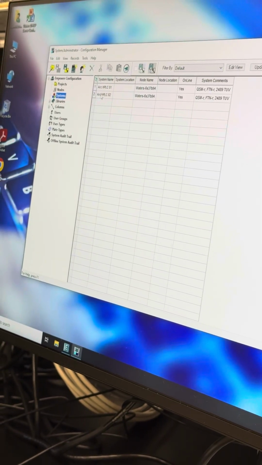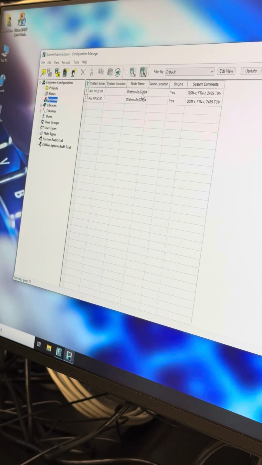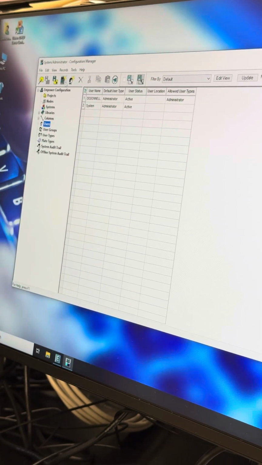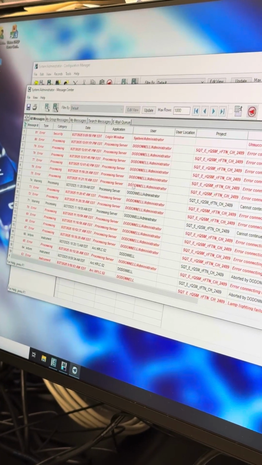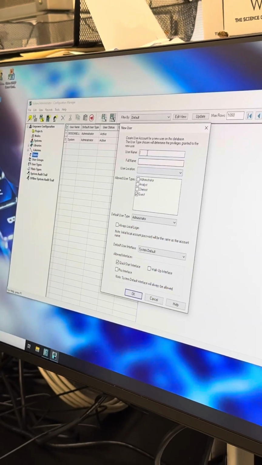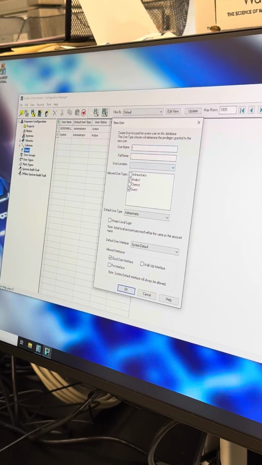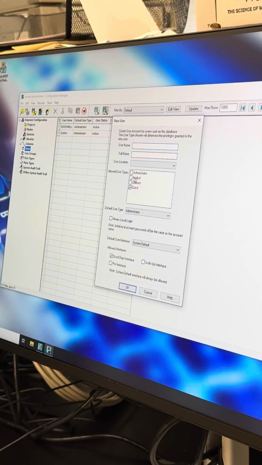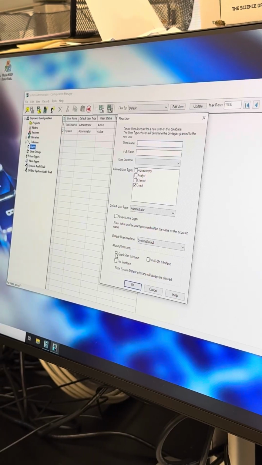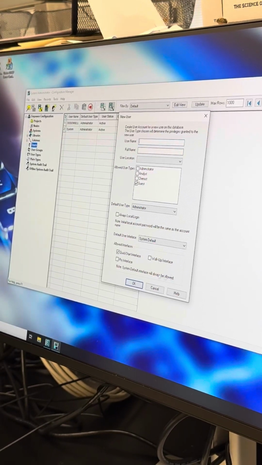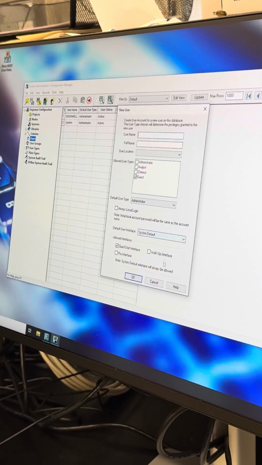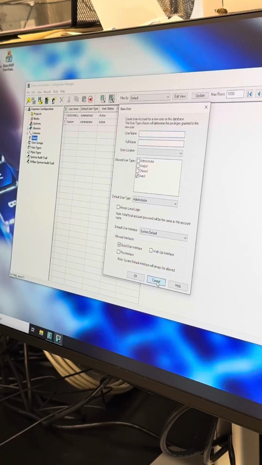You have your systems, so we have ARC, HPLC 1 and 2, which are already pre-built out for you. You shouldn't really have to mess with those very much. Your users, so this is where you can create a new user. You can create your username, full name, and which type you want, so you can limit the ability to change things. And then there are 3 different interfaces: a quick start, a walk up, and a pro. I'm on the pro interface, which will basically pop up different windows, but we can go through each of those when we go.